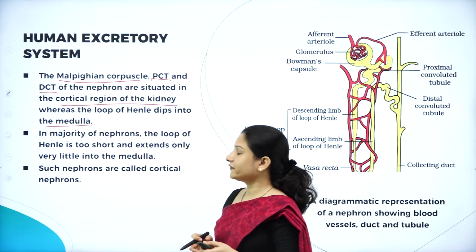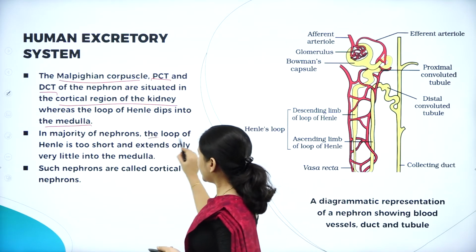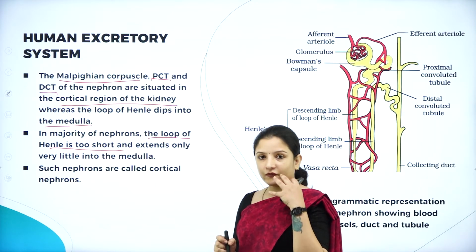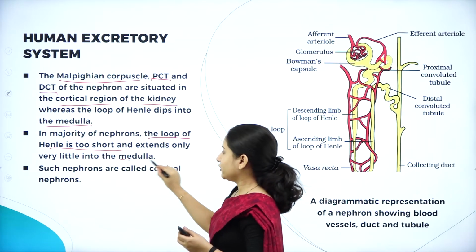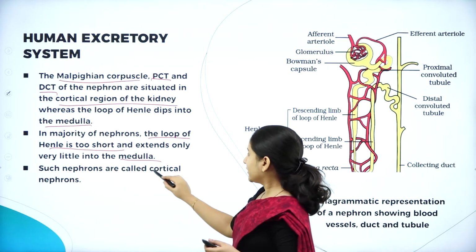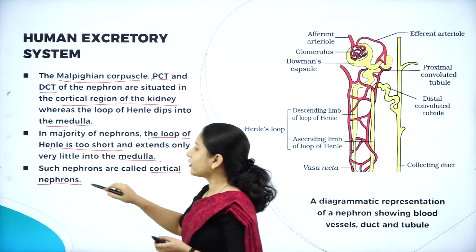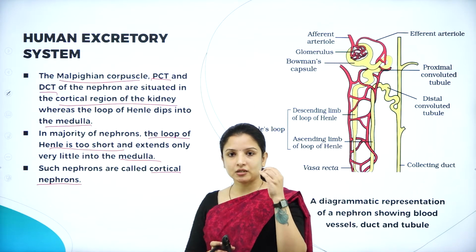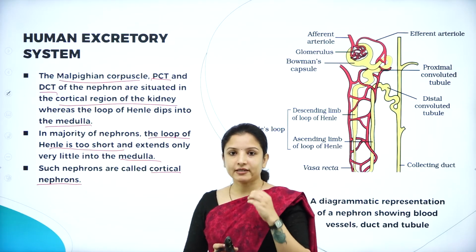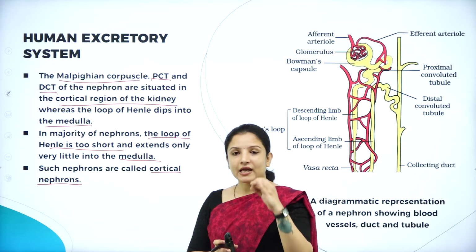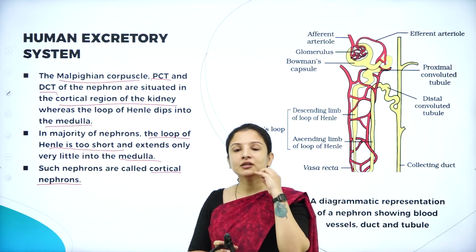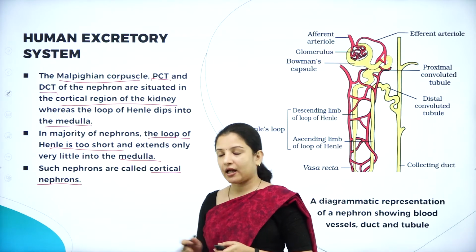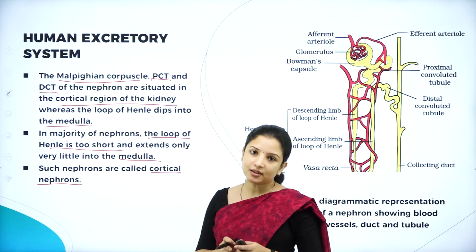In the majority of nephrons, the loop of Henle is very short and extends only very little into the medulla, and such nephrons are called cortical nephrons. So what are cortical nephrons? Cortical nephrons have a very short Henle's loop, and therefore they extend only to a small extent into the medulla region of the kidney.